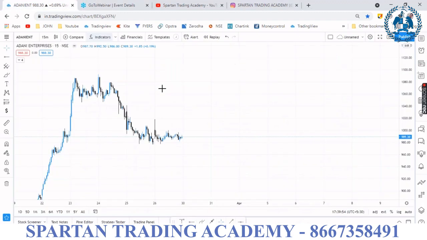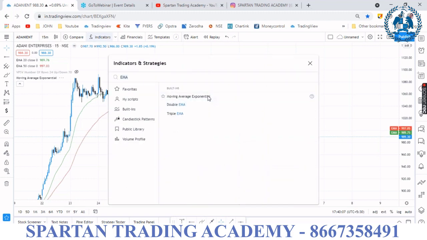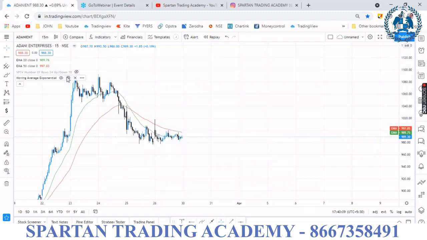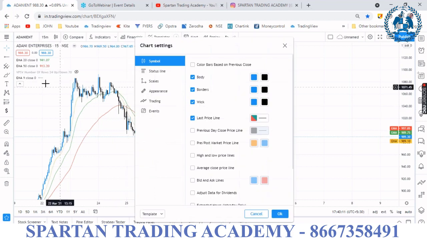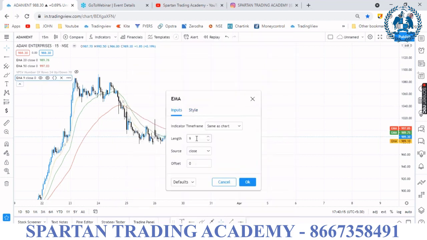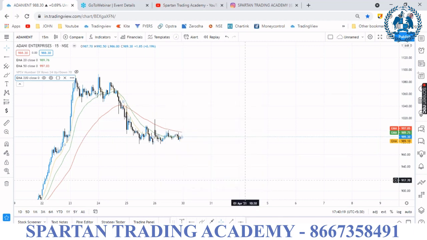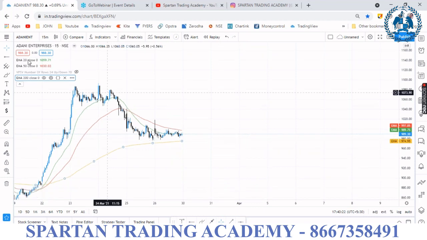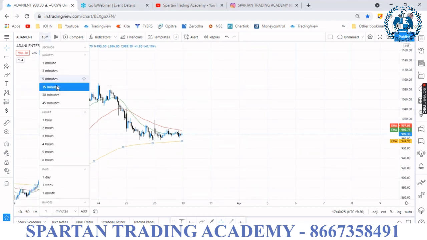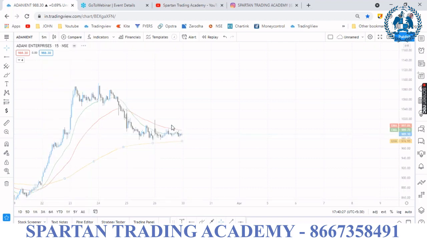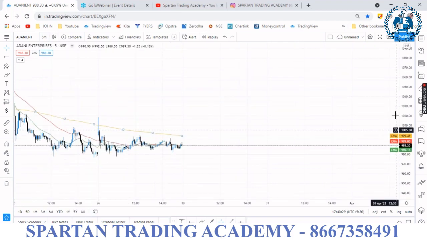Let's check it out in the live market. 20, 50, this is 200. Change the value to 200. Suppose you are an intraday player, suppose you are trading in a time frame of 5 minutes or 10 minutes, just use 3 moving averages.